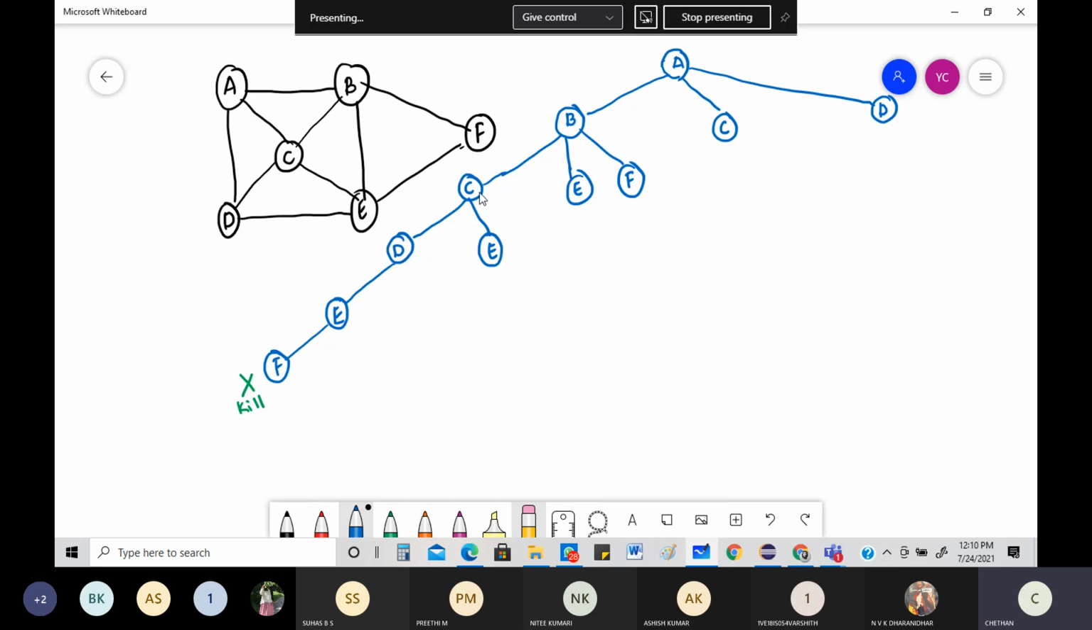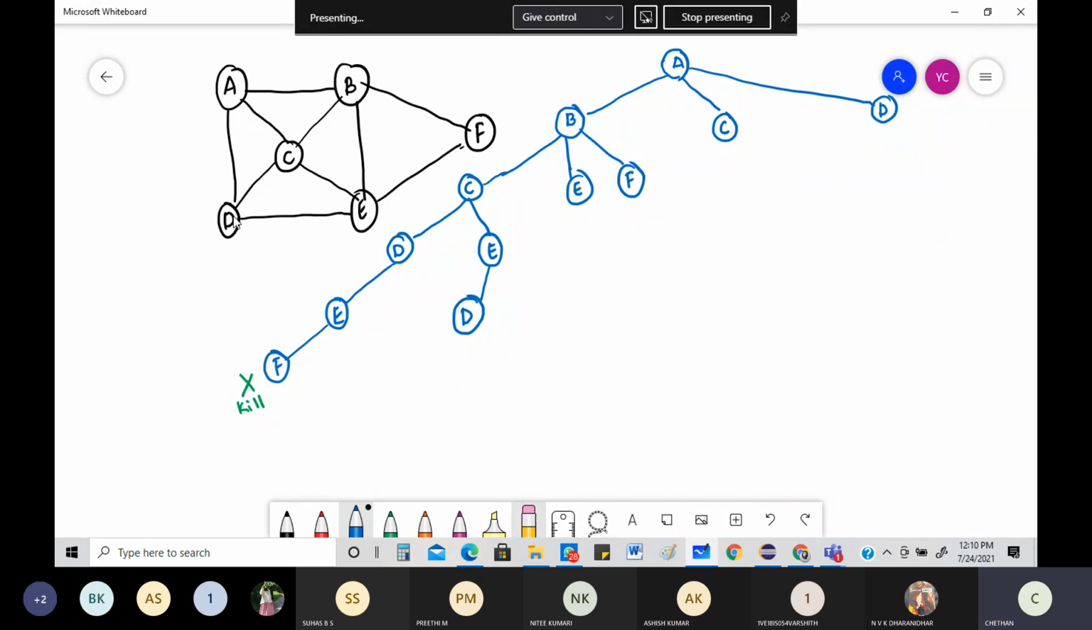From C, come here to C. You had a possibility of going to E. So I need to figure out from E, where all can I go? I can go to D, then C, but from there only I came, and B, there only I came. So from E, where all can I go? To D.